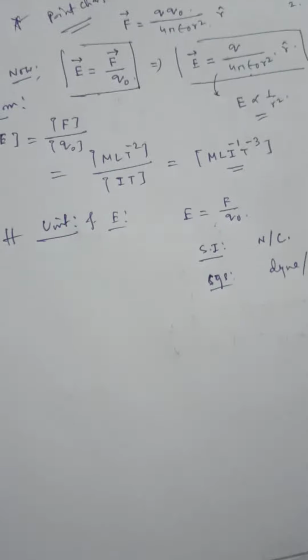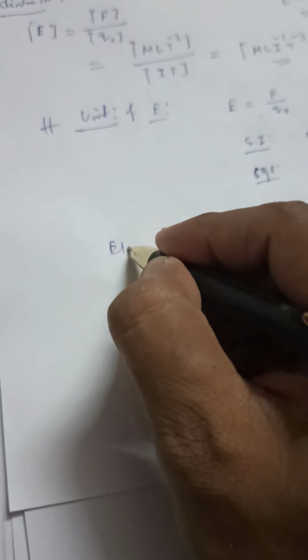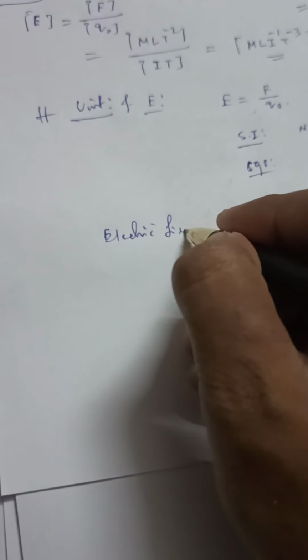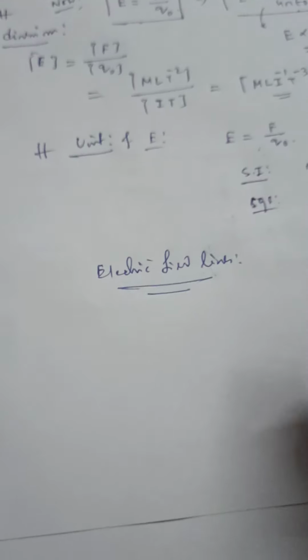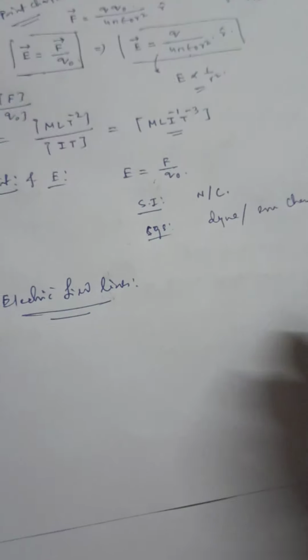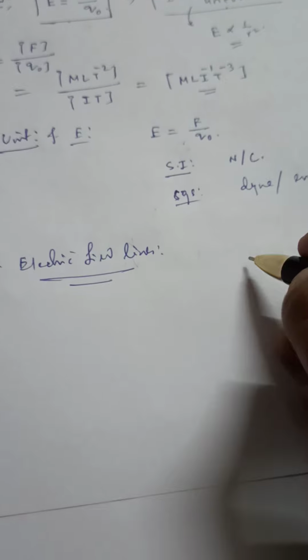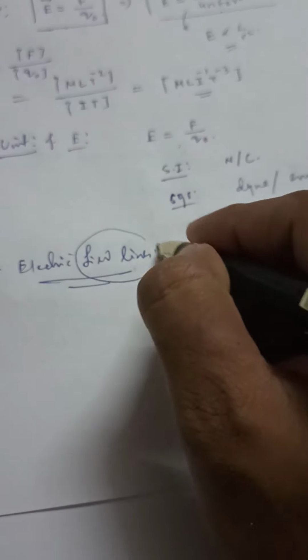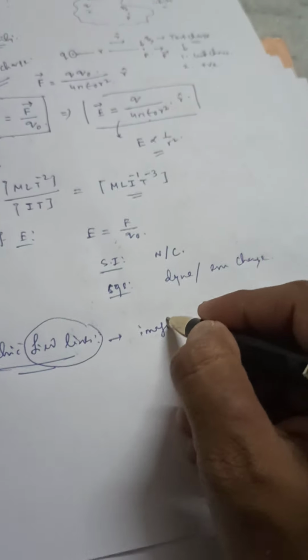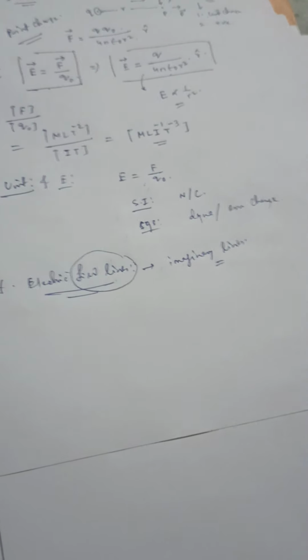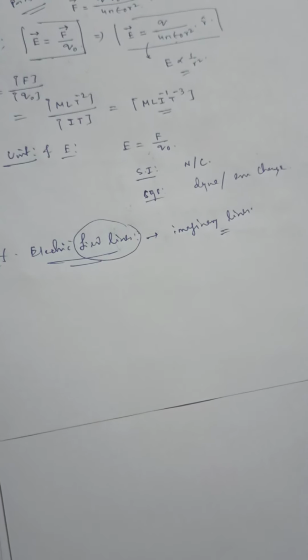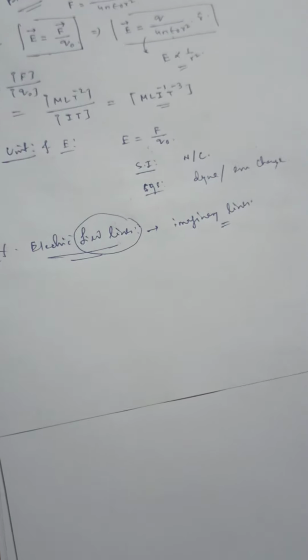Now another topic based on this idea is electric field lines. First of all, these electric field lines are all imaginary lines. When you place a point charge, some field lines come out from there, but they are imaginary lines.